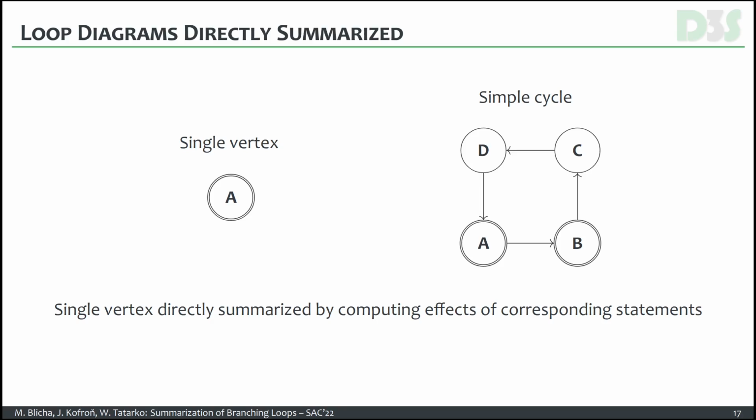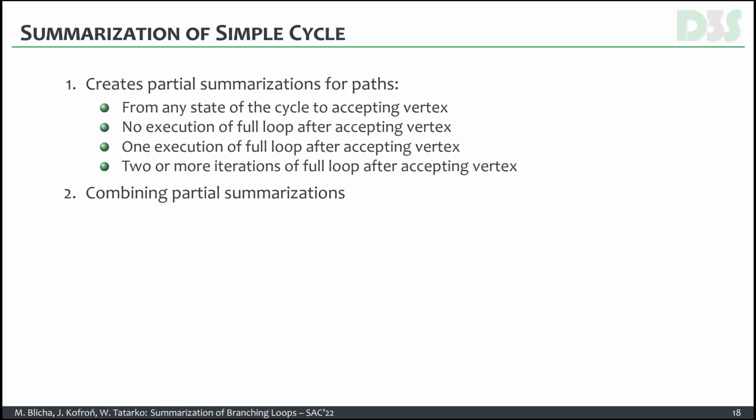In the case of simple cycle, which is basically the most complicated part of the algorithm, we have to again proceed in several steps. I am going to describe it now. The summarization of simple cycle proceeds in basically 4 steps. First, we compute some partial summarizations that capture the execution from any state of the cycle to some accepting state.